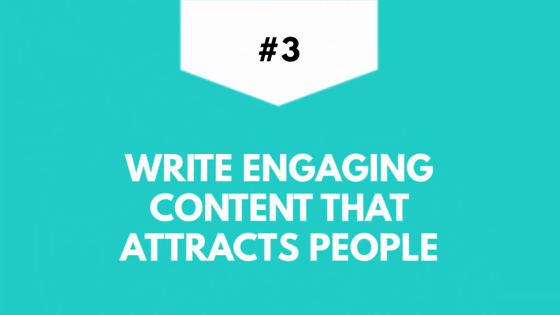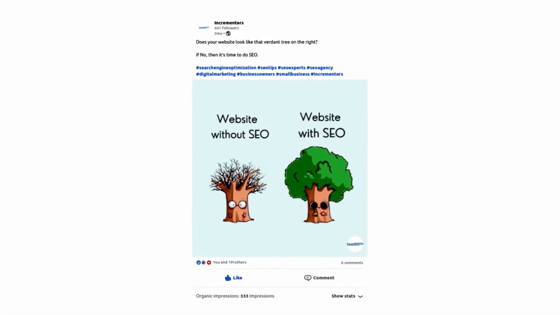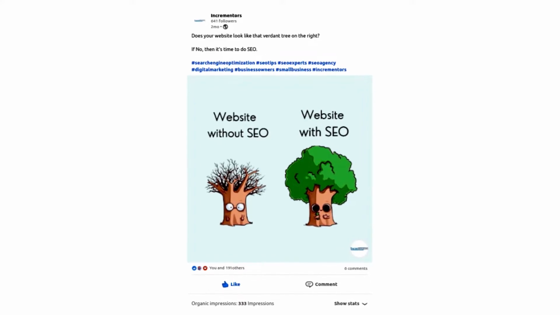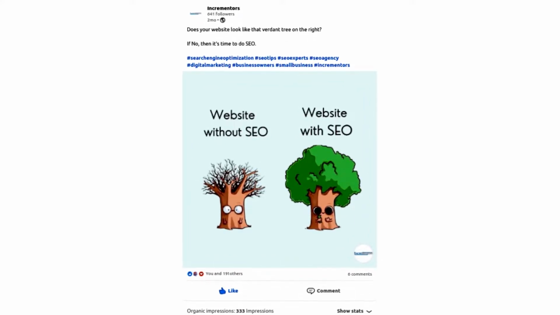Tactic number 3, write engaging content that attracts people. To succeed on social media, you have to have engaging content. Nowadays, creating visual content attracts more customers than writing a note or a paragraph about your product or service. For example, as you see, I also post visual content on social media platforms and it really works.